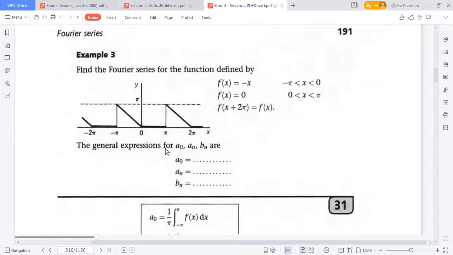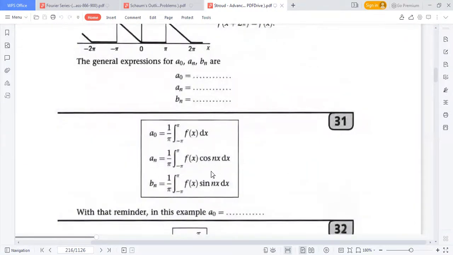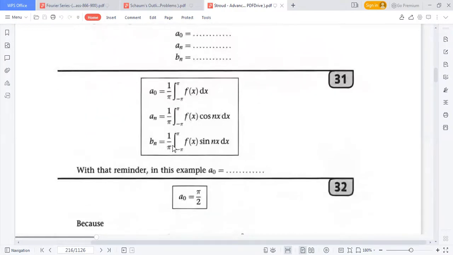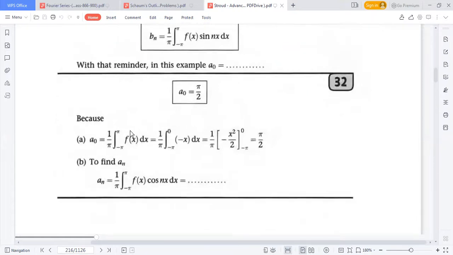This is the general expression for a naught and bn, that means a is the cos coefficient and b is the sine coefficient. We have to find these values just using this formula. We used this formula in our previous example. Now a naught, what will be? Pi by 2, because a naught equals 1 by pi integral from minus pi to plus pi of f of x, and that is 1 by pi integral from minus pi to 0, because f of x equals minus x where x lies between minus pi and 0. Just putting this, we get pi by 2.